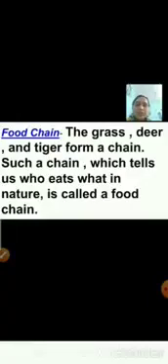Such a chain which tells us who eats what in nature is called a food chain. Or you can say food chain is a diagram that shows how food energy moves from one organism to another in an environment. Food energy moves along the food chain, in which one organism eats another.